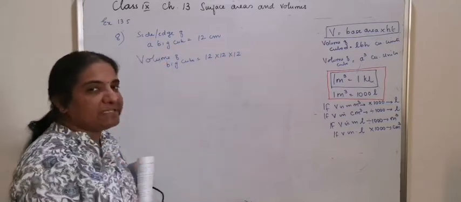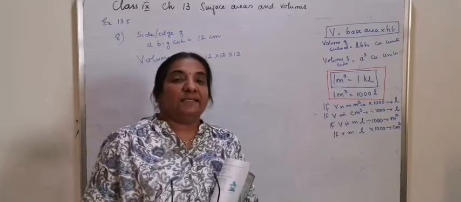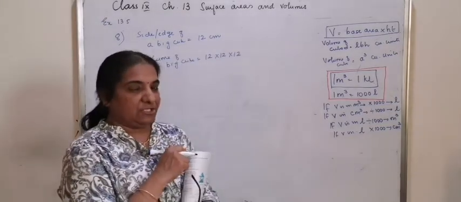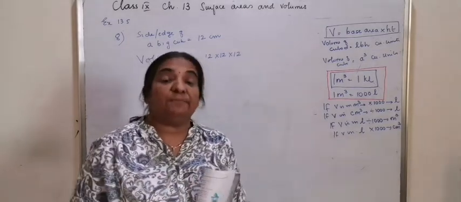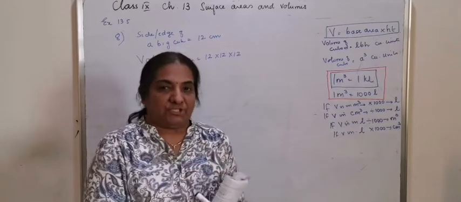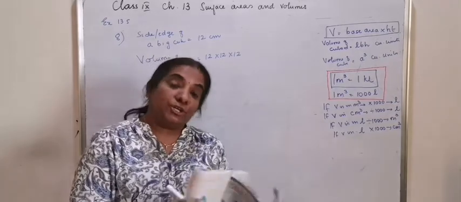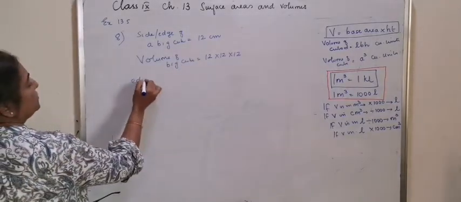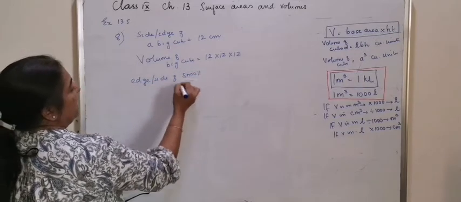Don't multiply, we will simplify. I am working out all the problems to make you understand, to lighten your work in calculations. Do not multiply because most of the problems will get simplified so that you can reduce the time in calculation. And now it is cut into 8 cubes of equal volume. Let us take the edge or side of the small cube be A.